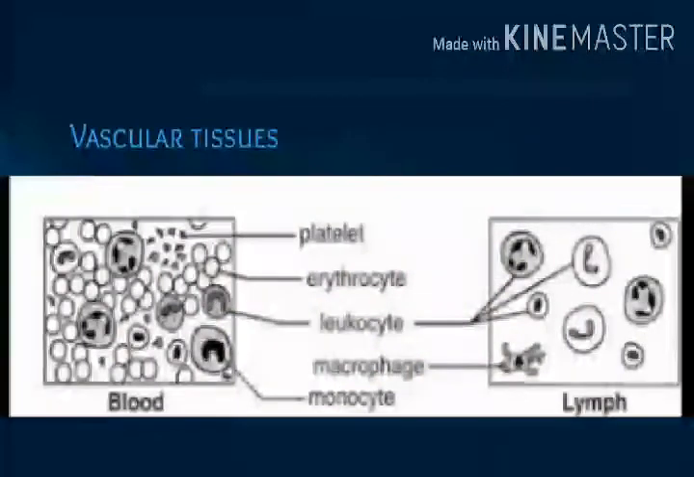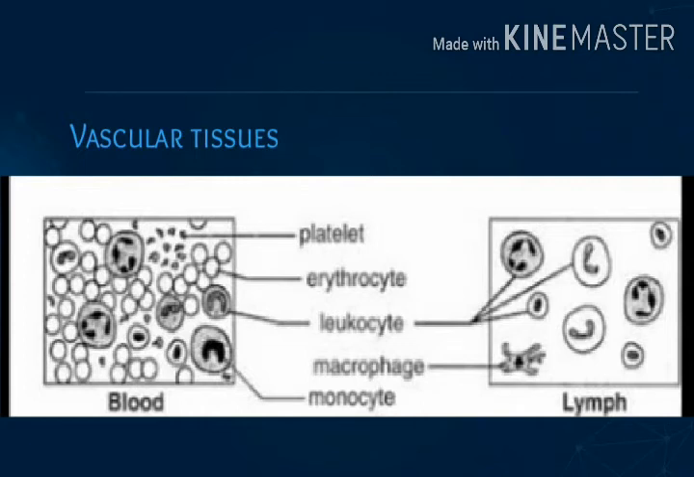Vascular connective tissues. It has fluid and fiber matrix. Two types of vascular tissues, blood and lymph. First, blood. It is red vascular connective tissue. Blood is formed of two components, plasma and blood corpuscles.